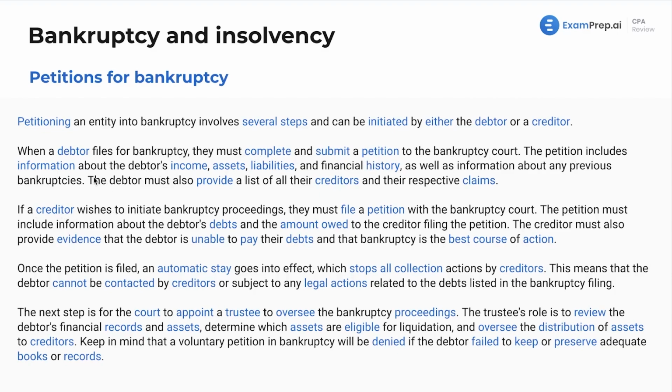The petition includes information about the debtor's income, assets, liabilities, and financial history, as well as information about any previous bankruptcies. The debtor must also provide a list of all their creditors and their respective claims.